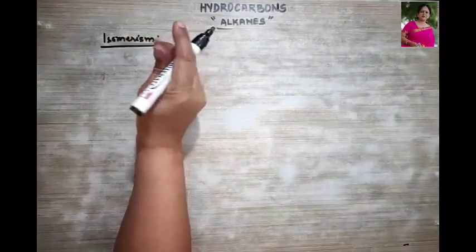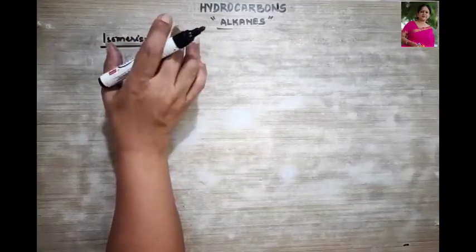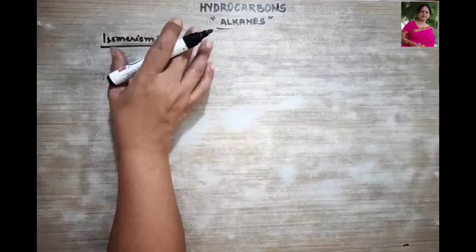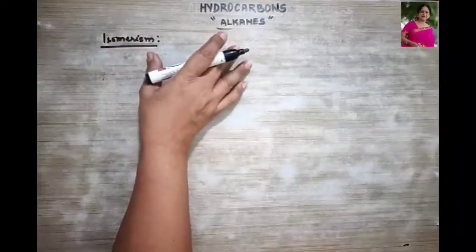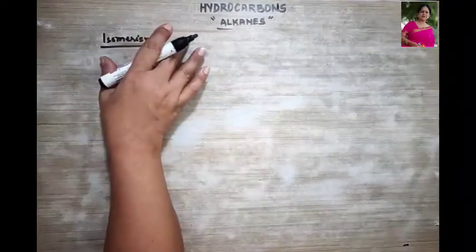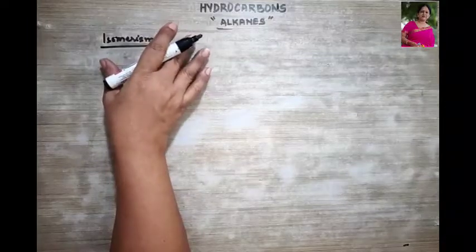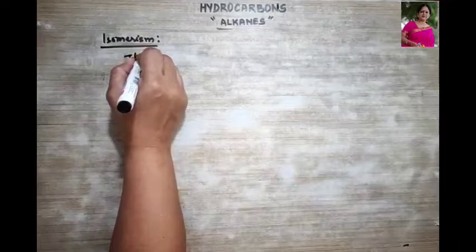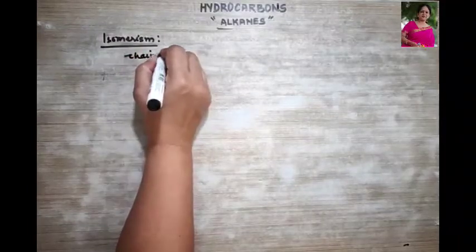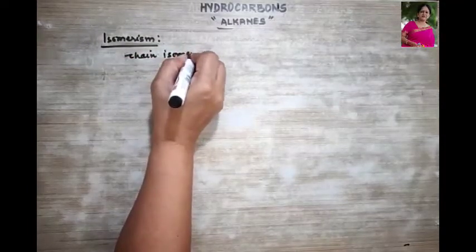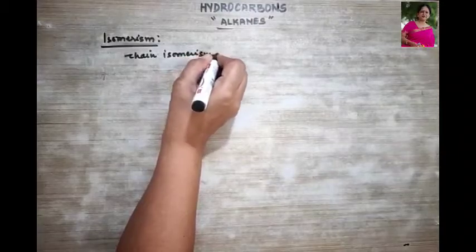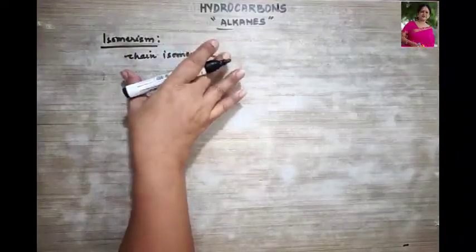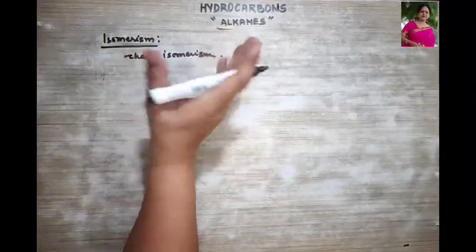Isomerism are the compounds having the same molecular formula but different structural formula. They are termed as isomerism. Over here in alkanes we generally see chain isomerism. Why do we generally see chain isomerism over here? The reason is because they do not possess multiple bonds or functional groups.